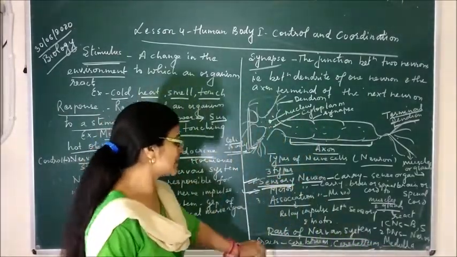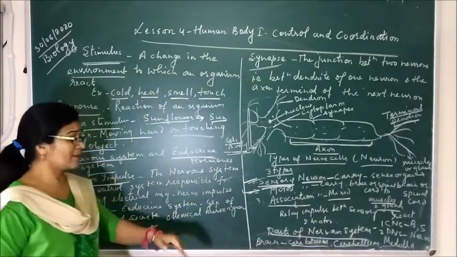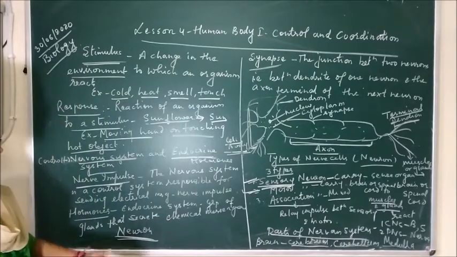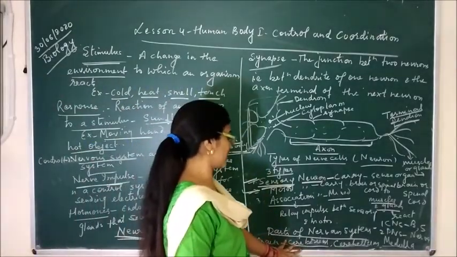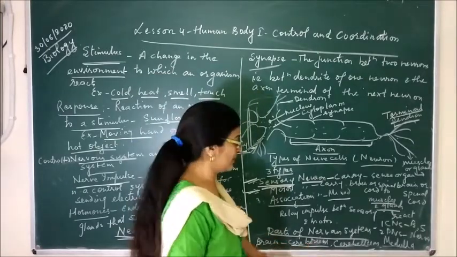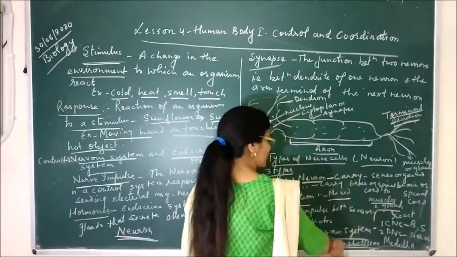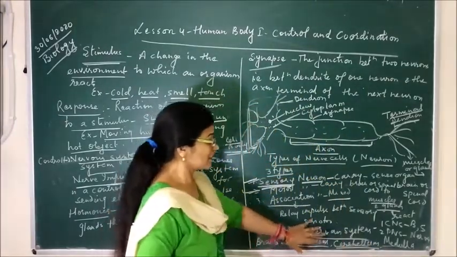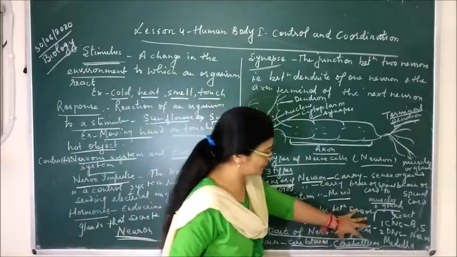The cerebrum is the main thinking part of the brain, meaning whatever we think, our intelligence, our logical reasoning, and whatever knowledge or memory we have, are stored in the cerebrum. And the cerebellum is the second part of the brain, the balancing part.